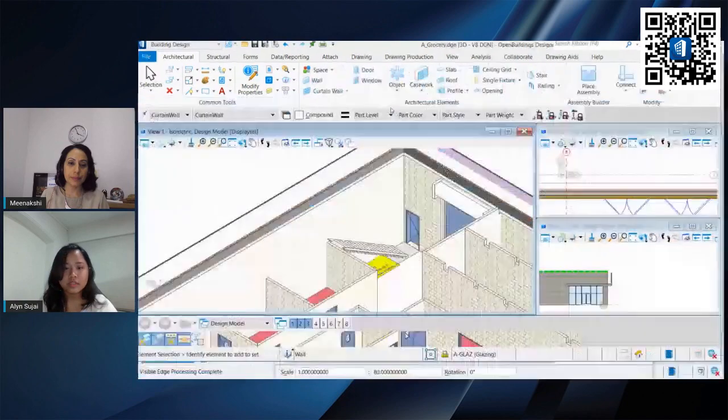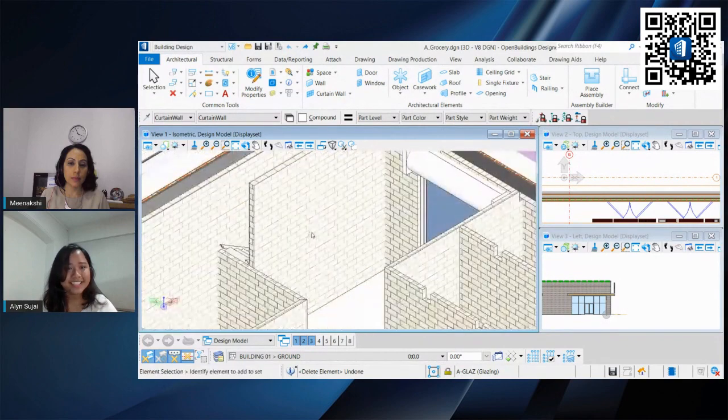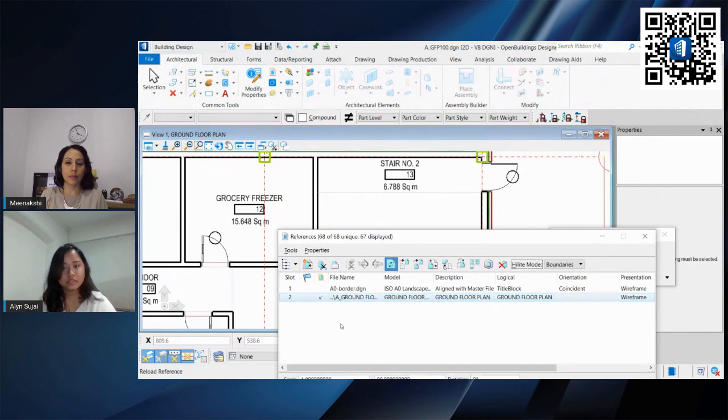So we can try it out again. Oh, maybe I want it back, so I'll just undo it. I move it to one side and I can refresh this reference. Depending on how big your model is, it's going to take a little bit longer. But notice, since it's all dynamic and using hypermodeling, whatever changes can be easily reflected in your drawing as well as your sheet model.